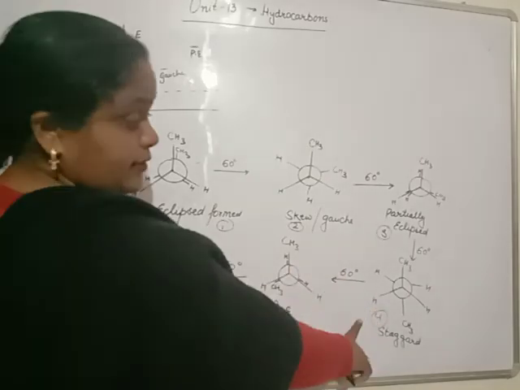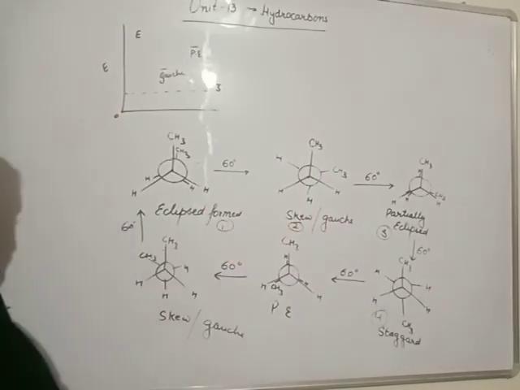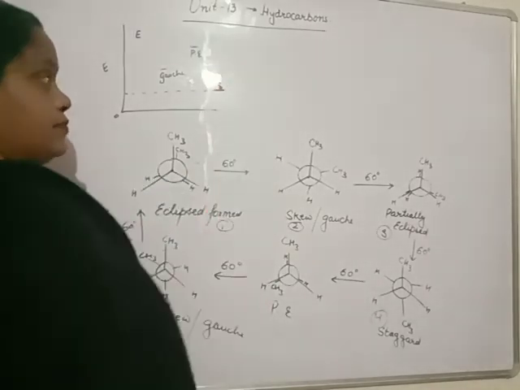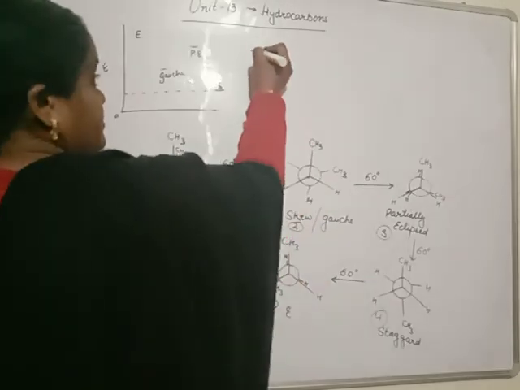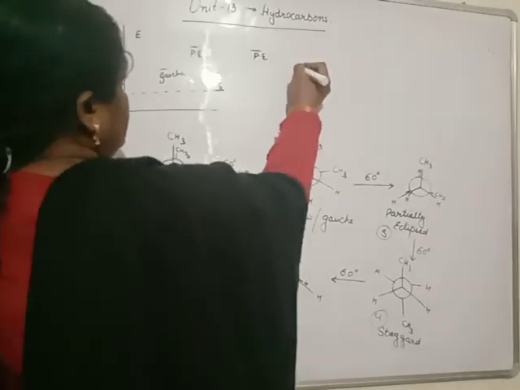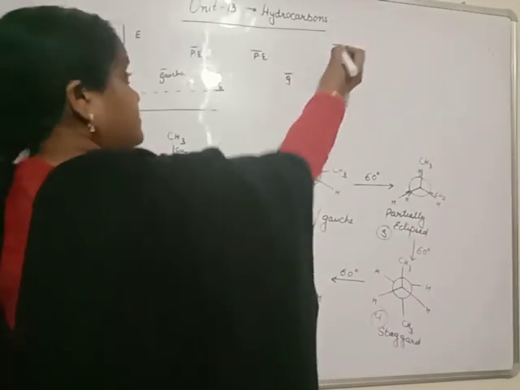Then staggered. Staggered is this one, fully stable. This position is staggered. Then after staggered, partially eclipsed. Then skew, gauche form. After gauche, again eclipsed.